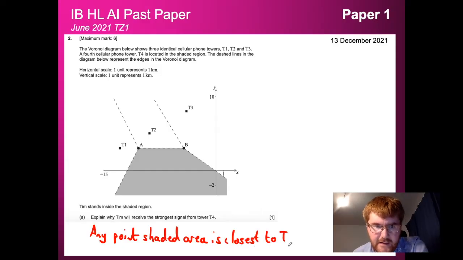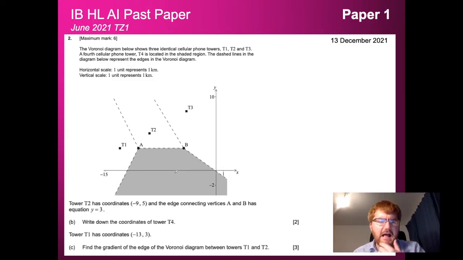So whether I am standing here, standing there, the whole point of a Voronoi diagram is that wherever I am within this cell, I'm closest to T4. That's the definition of a Voronoi cell. And now we're told that